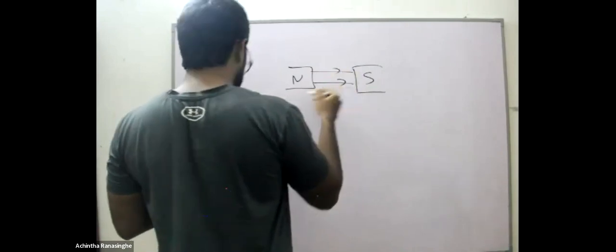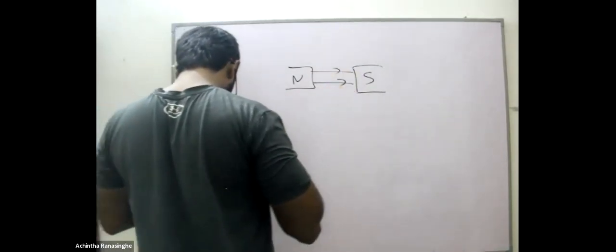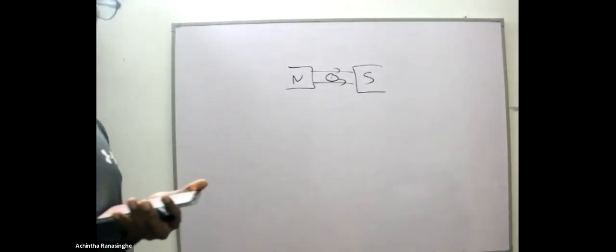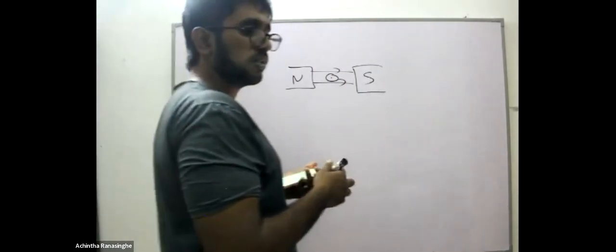Magnetic field, north to south. Current out of the plane, so the dot is indicated. This is related to Fleming's left-hand rule.